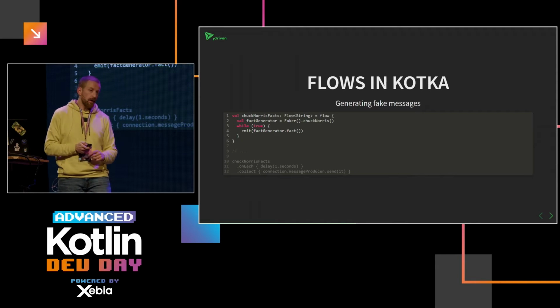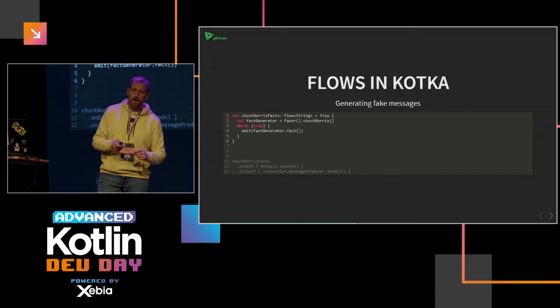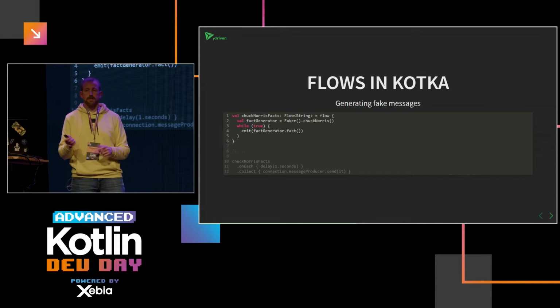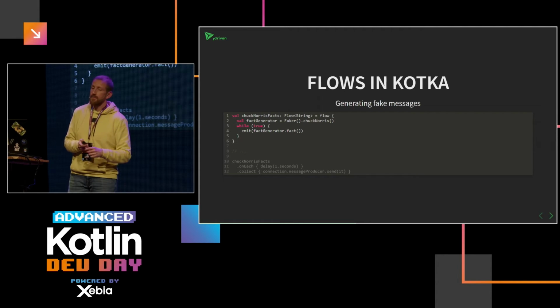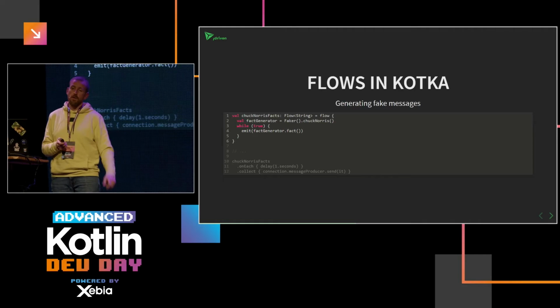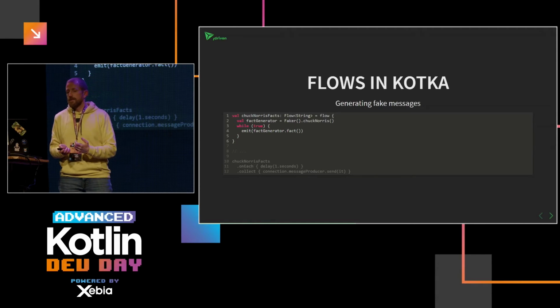In Kotka, I use it to generate the fake data that is sent by the producer. In this case, I use Faker, from the data Faker library, which is a nice library that can generate a lot of random data for you. In this case, it generates Chuck Norris quotes. And I just use an infinite loop to generate facts on that flow. You can see that I don't add any timing-related stuff here. So basically, it's like a sequence, but I'm adding the timing to it later.